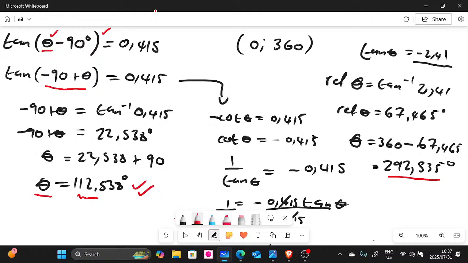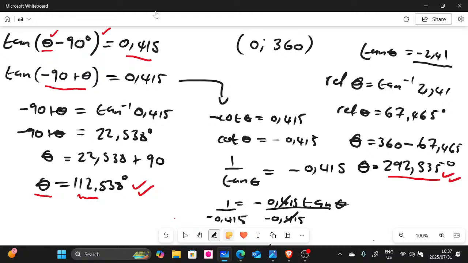So our angles are these ones, right? Remember, they say we must find the values of theta when we get this here. So these two are the values of theta.